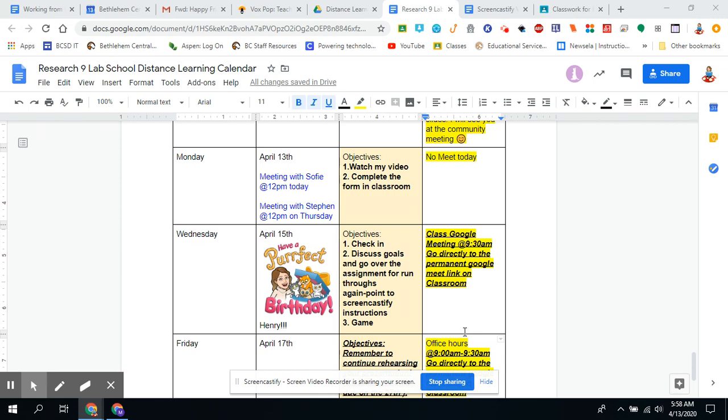This week we will have a required Google Meet session on Wednesday at 9:30 a.m. with office hours on Friday at 9:30 a.m. I'm keeping Google Meets to a minimum so as to give you more time to rehearse. That's what you should focus on this week for this class.